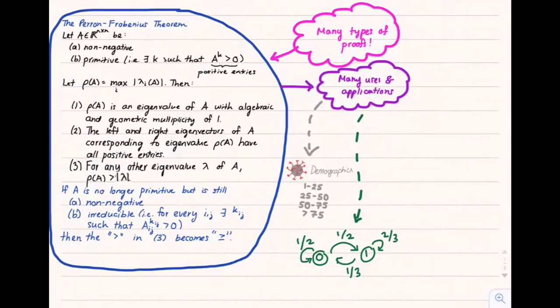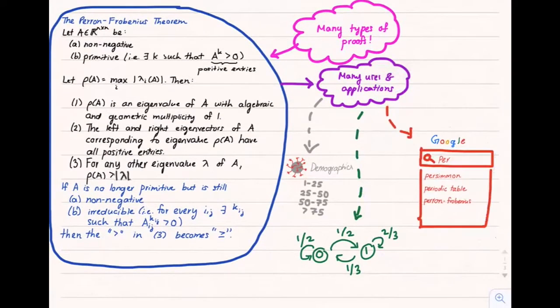For example, suppose we use a deterministic model for the distribution of the size of different age groups in a population that evolves according to some transition matrix. Then, knowing the maximal eigenvalue guaranteed by the Perron-Frobenius theorem, and whether this eigenvalue is greater than or less than 1, can help us to understand whether there are certain initializations that cause the population to grow unbounded or to collapse to 0 under the model. And of course, a very famous application of the Perron-Frobenius theorem is in deriving the Google PageRank algorithm.